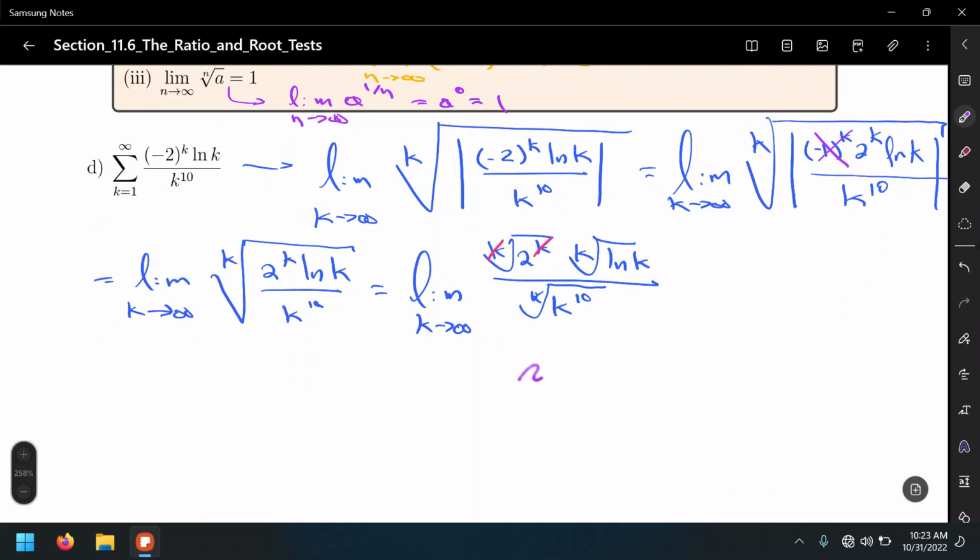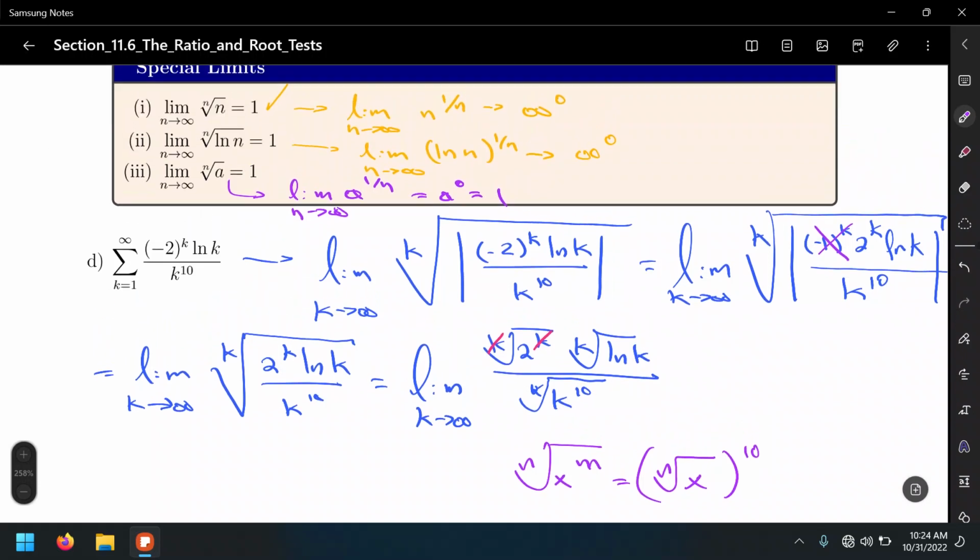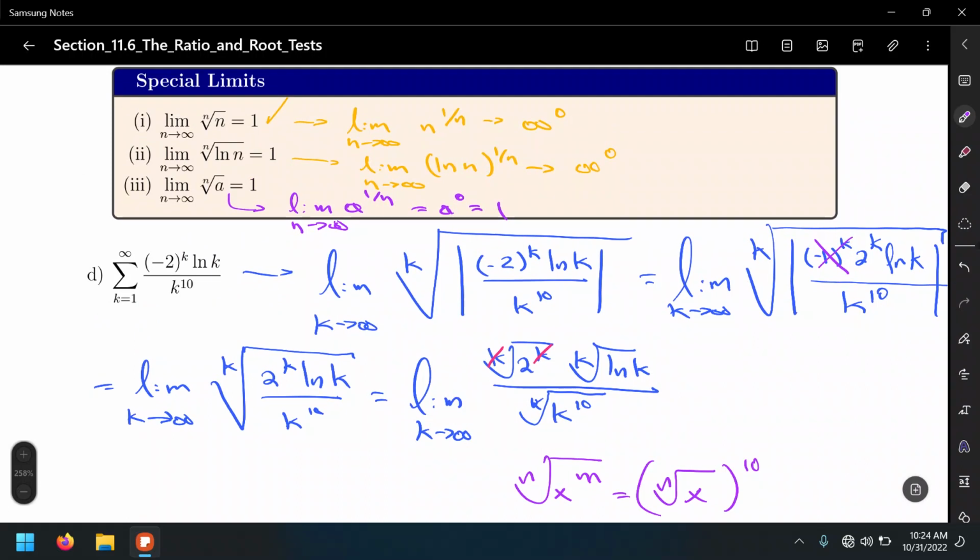Whenever we have the nth root of x to the n power, that's also the same as the nth root of x, and then the whole thing to the 10th power. That's another equivalent expression to rewrite this radical, which is what I'm going to do here in the denominator. This way you can see the special limit that we are about to use. That's one of the special limits from the box right here.